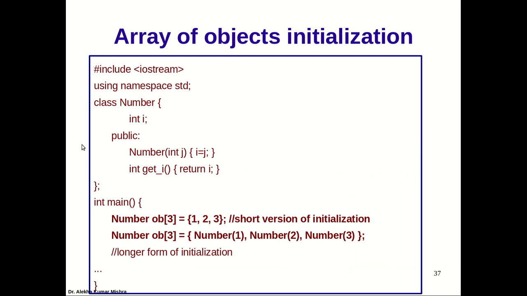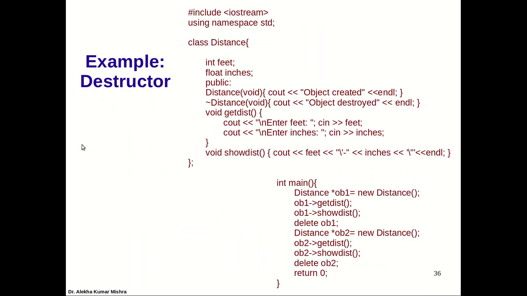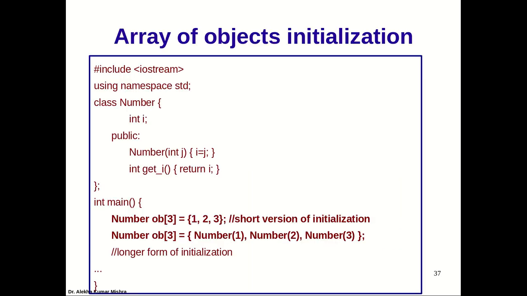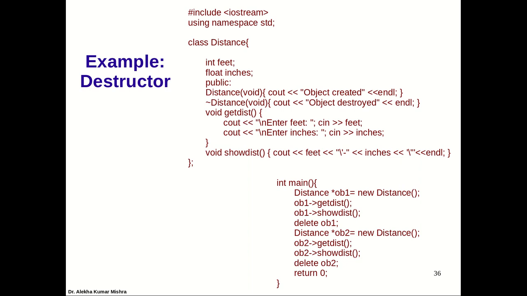Right. So let us keep our discussion here, and we'll continue our discussion of different areas of object initialization and pointer to an object, and especially the copy constructor, because we have discussed the default constructor and the parameterized constructor here. Copy constructor is again a special type of constructor. We'll discuss the copy constructor in the next session.